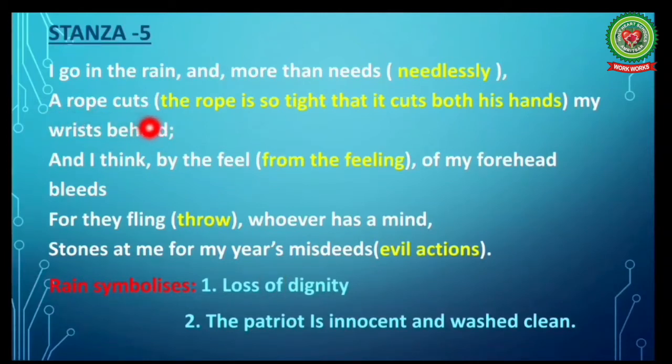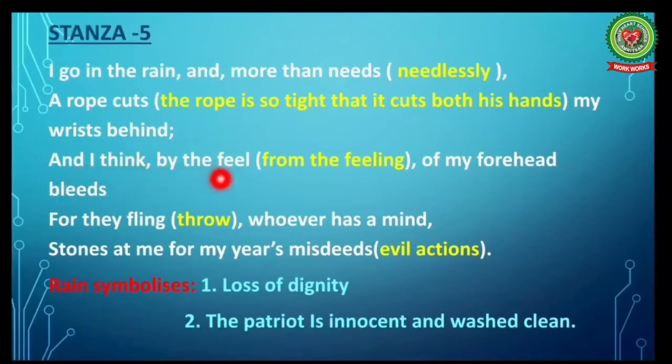Now let's read the next lines. A rope cuts my wrists behind. Here, students, the patriot says that people are dragging him strongly. Even both his wrists are bleeding due to the rope that ties them more tightly than required.